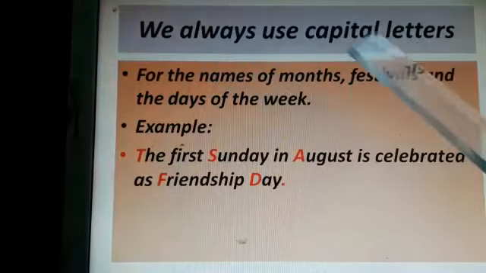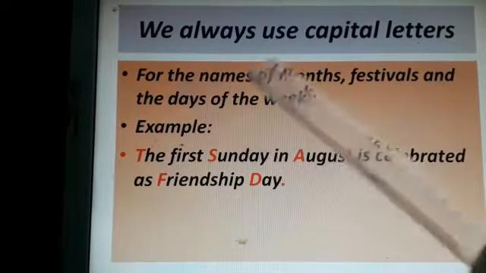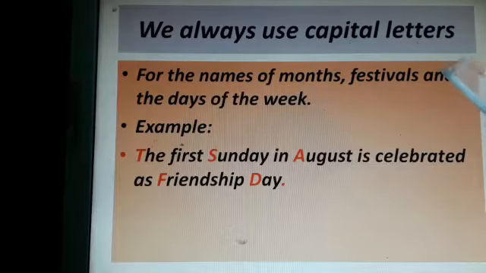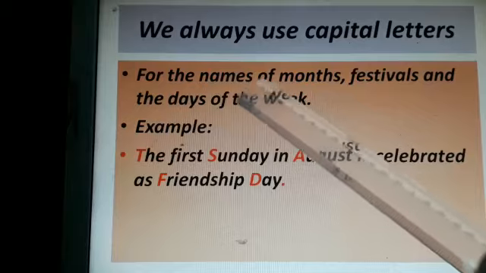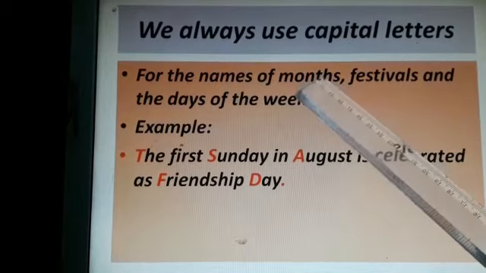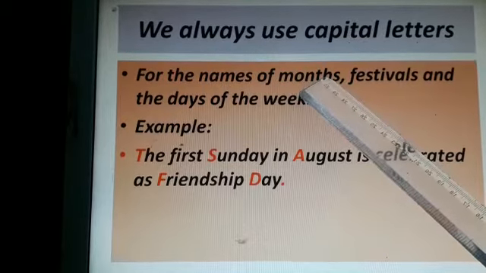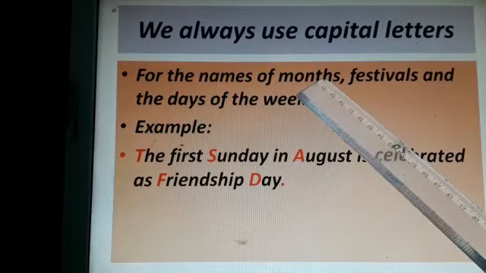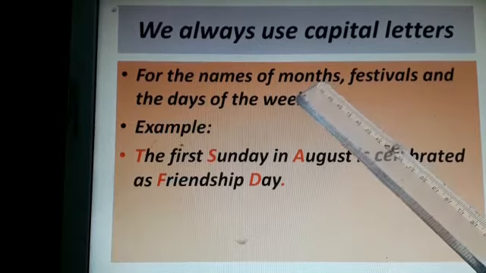We always use capital letters for the names of months, festivals, and the days of the week. Names of months like January, February, March, April, May, June, July, August, September, October, November, and December.